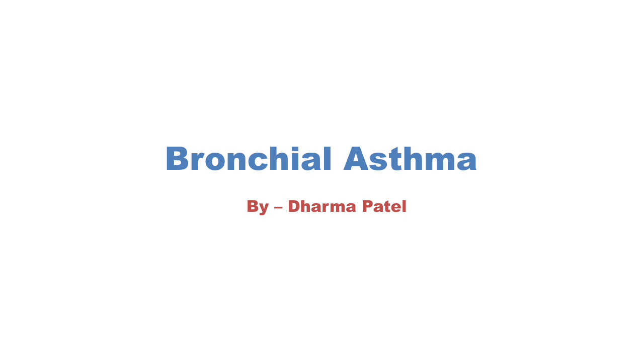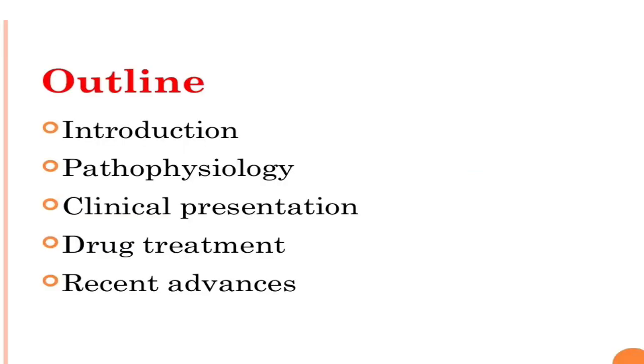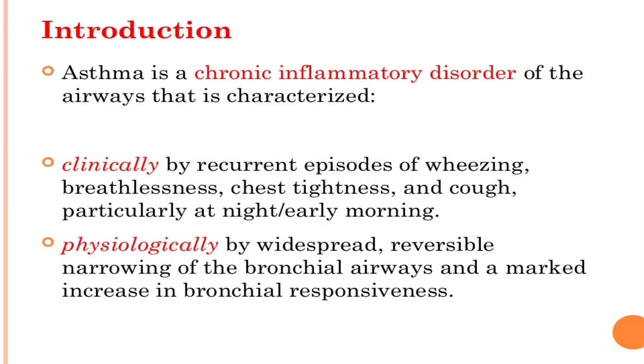So today we are going to discuss the most important topic, that is bronchial asthma. The outline of today's lecture is introduction, pathophysiology, clinical features, drug treatment, advances and complications. Basically, asthma is a respiratory condition in which a person's airway becomes inflamed, narrowed, swollen, and produces extra mucus, which makes it difficult to breathe. So let's start with the introduction first.